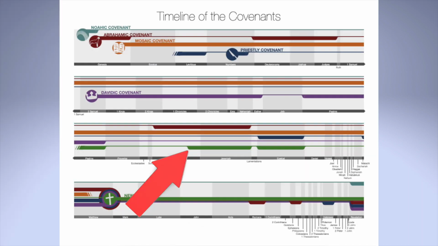And again, do you notice that the New Covenant is mentioned briefly in the Old Testament at a few places, but really becomes the main emphasis after the cross? And so I want you to spend some time looking over this covenant timeline. And even when you read the Bible on your own, this will help you understand what the point is of that book.